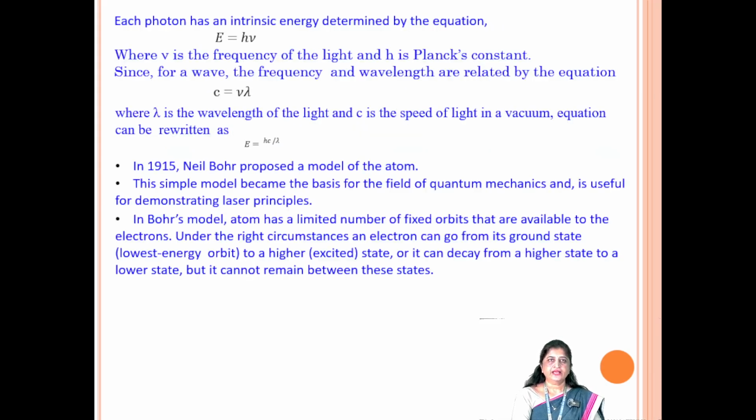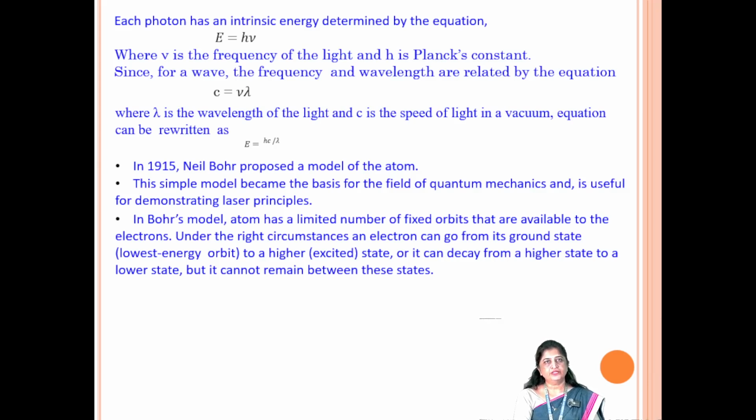Each photon has intrinsic energy determined by the equation E = hν, where ν is the frequency of the light and h is Planck's constant. Since for a wave, the frequency and wavelength are related by the equation c = νλ, where λ is the wavelength of light and c is the speed of light in vacuum, the equation can be rewritten as E = hc/λ.